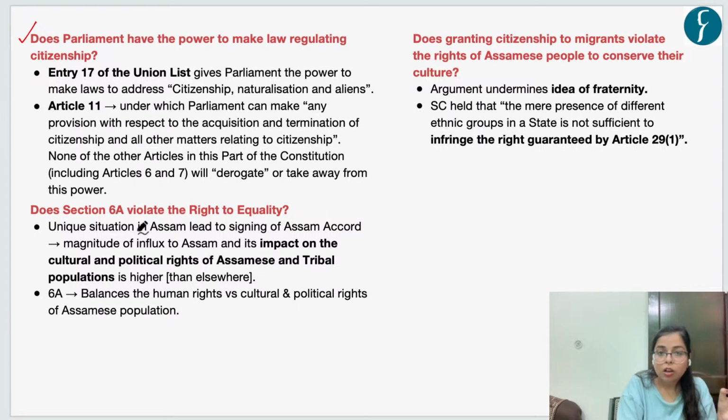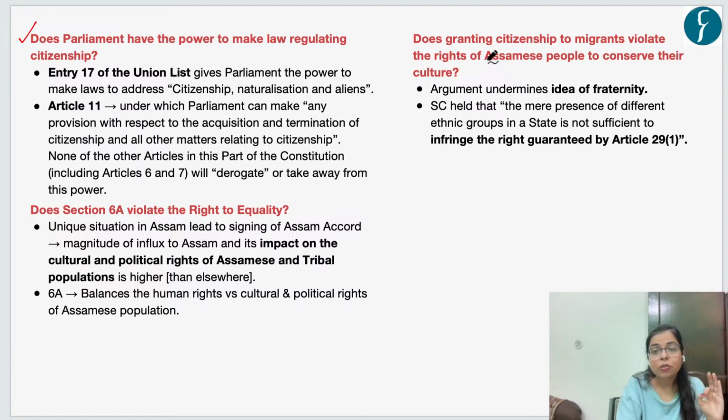So because of this unique situation which happened in Assam, there was a need to add Section 6A to the Indian Citizenship Act. Okay, and also this Section 6A is not violating the right to equality. Rather, this 6A is balancing the human rights of migrants versus the cultural and political rights of the Assamese population. This is what the Supreme Court said.